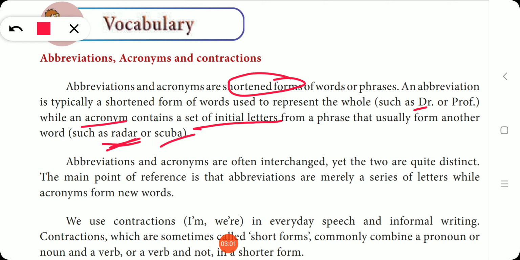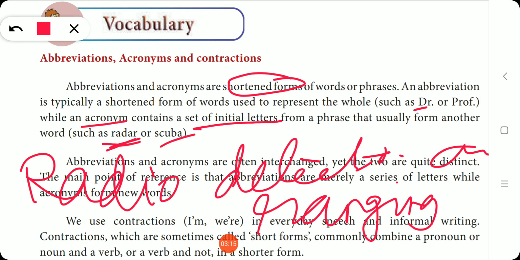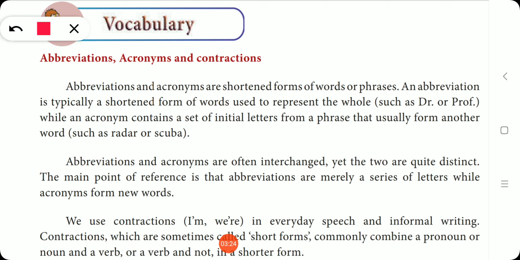So what is the expansion of radar? Radio detection and ranging. This is the expanded form of radar. What is scuba? Self-contained underwater breathing apparatus. S for self-contained, U for underwater, B for breathing and A for apparatus. So the expansion of scuba is self-contained underwater breathing apparatus.